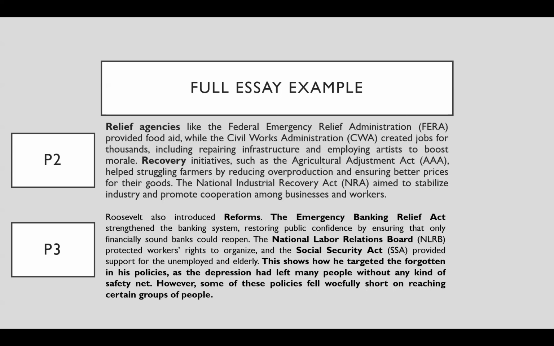You can either link to the question or you can link to the next paragraph. So this one is linking to the question, which was that his New Deal was supposed to deal with the forgotten people.